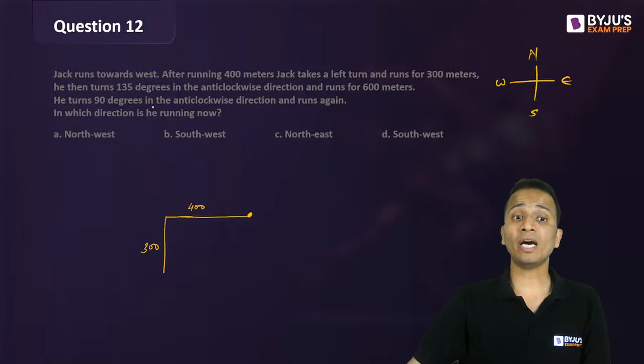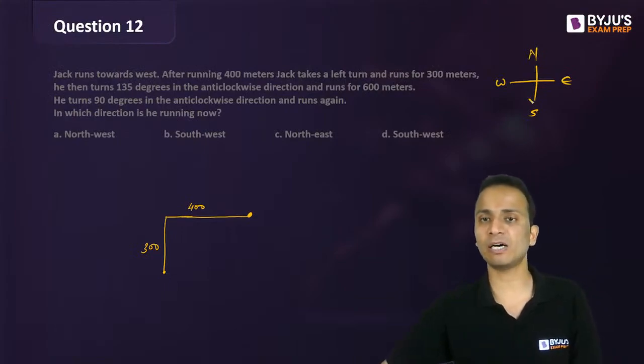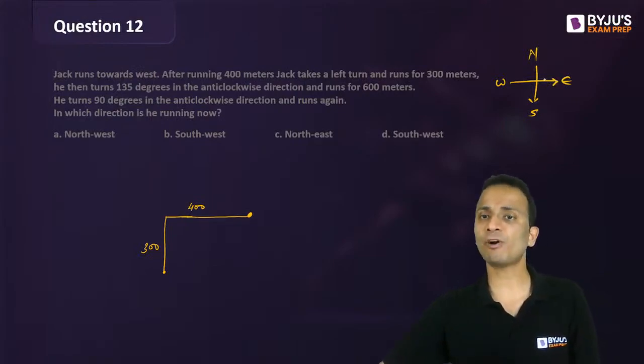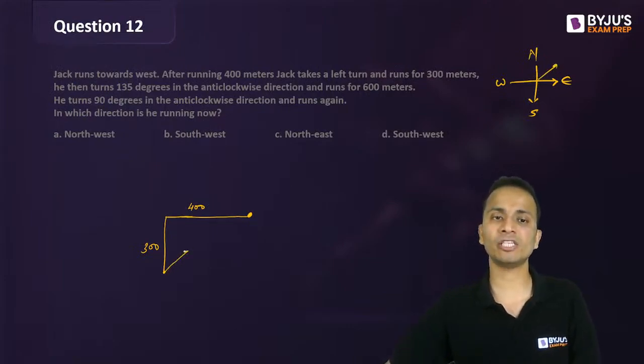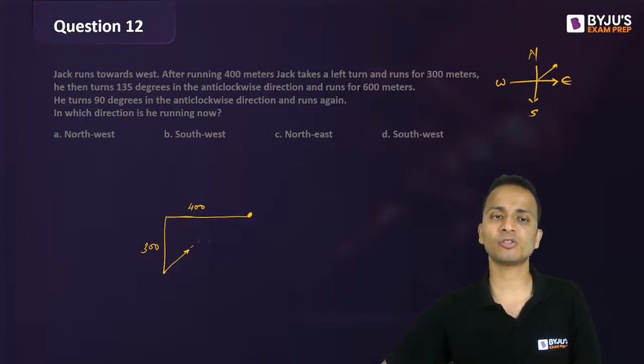He then turns 135 degrees in anti-clockwise direction. So anti-clockwise means towards his left hand side, 135. So right now he's facing south. If he turns 90 degrees in anti-clockwise, he will face east. Another 45 degrees, he will now move towards northeast, in this direction. All right. And he runs for 600 meters. So 600 meters will be somewhere like this, it will cross this line and go ahead.